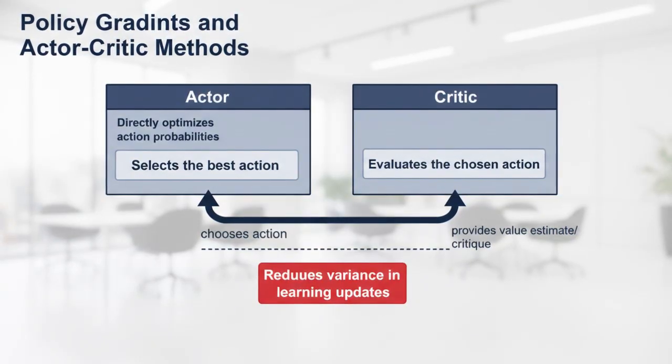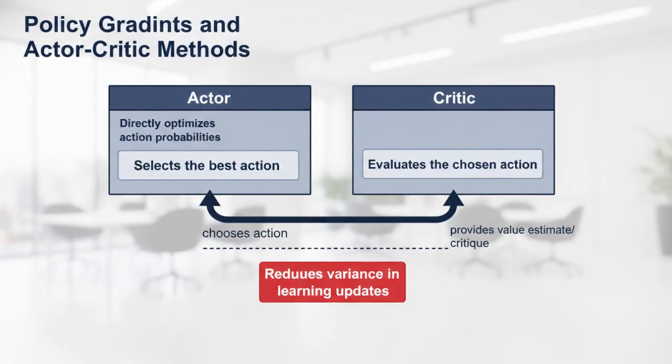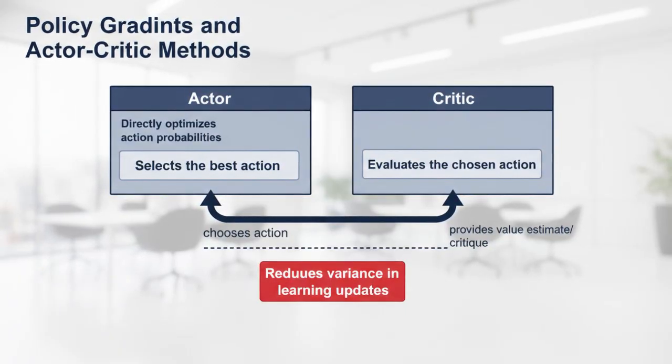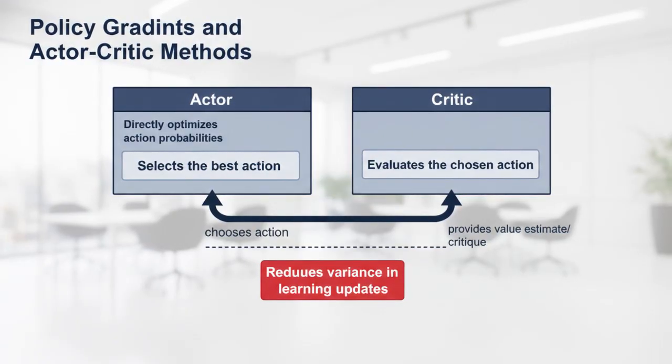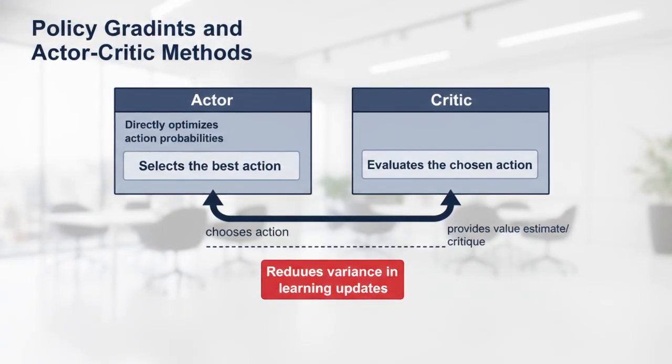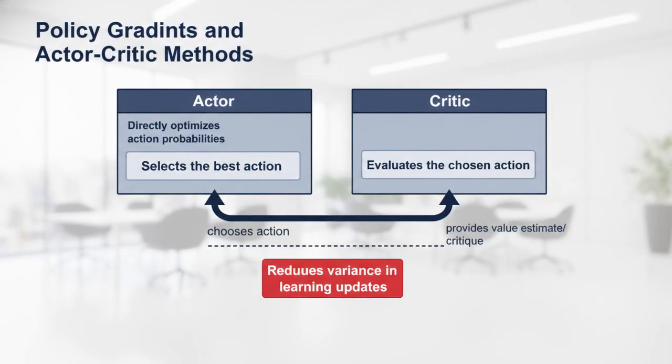From a systems perspective, this looks like a microservices architecture, where one service handles the business logic of decisions, while another monitors performance and provides feedback. Mastering this pattern is essential for building autonomous systems that can fine-tune themselves without human intervention.